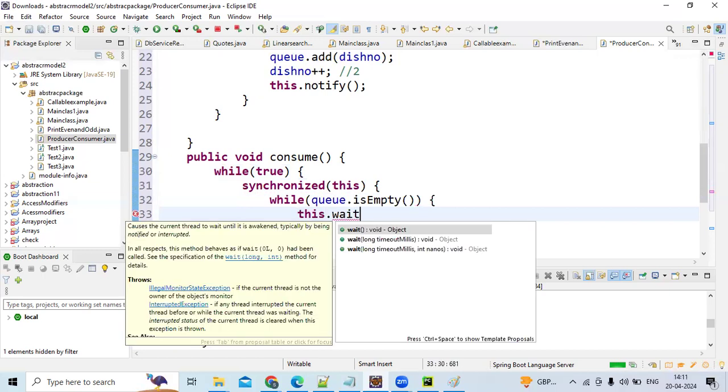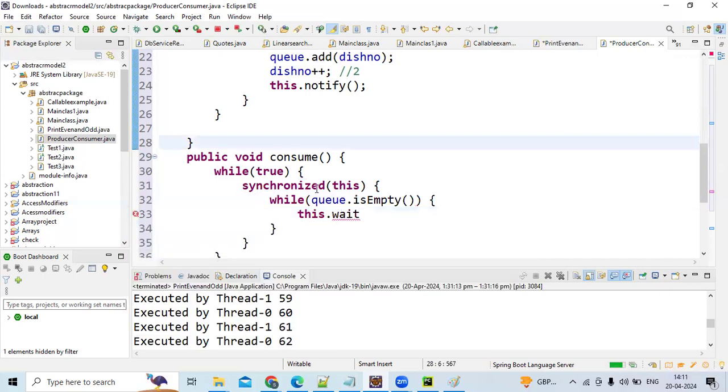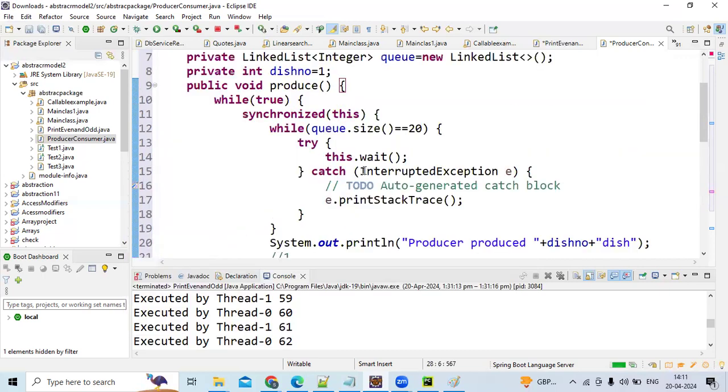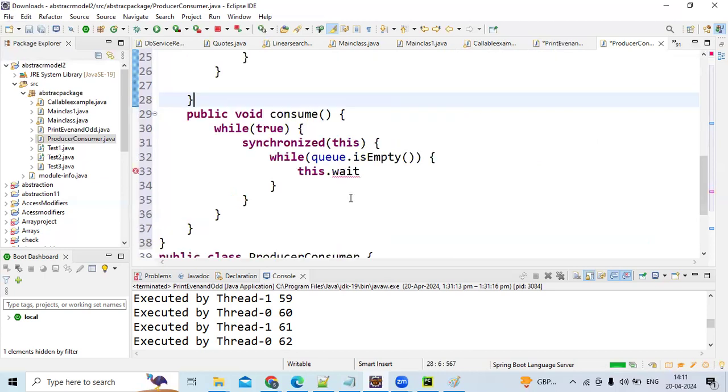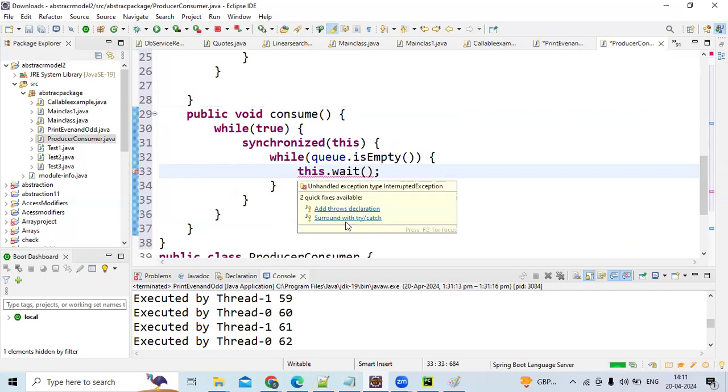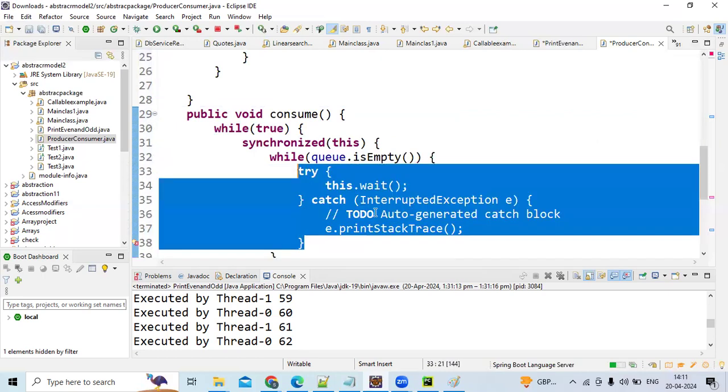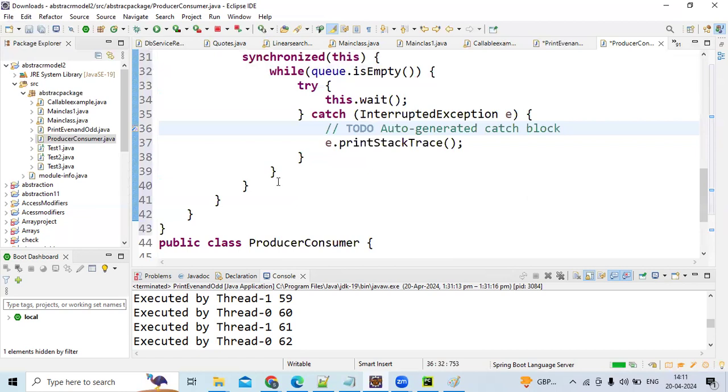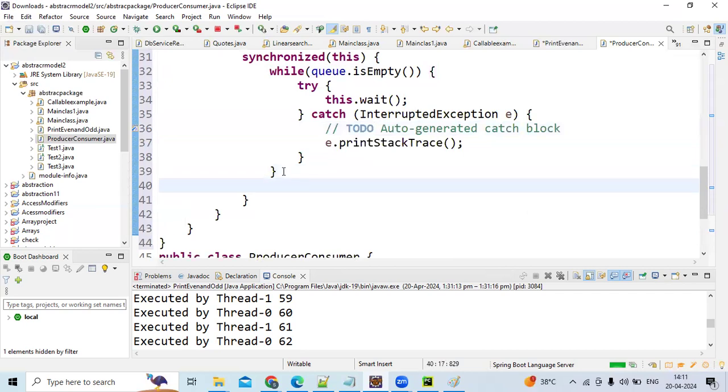And the producer, they will wait, guys. The customers will wait only when the queue is full. The chef will wait once this queue is empty. Yes, sir. So just enter thread, this will throw an interrupted exception. That's it. Now you come out of this while loop. Whatever is there in the queue, just pop out, guys.